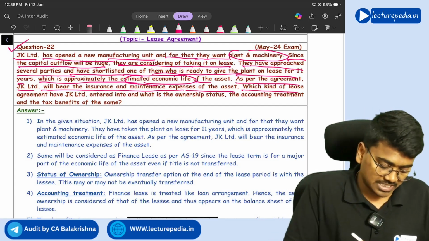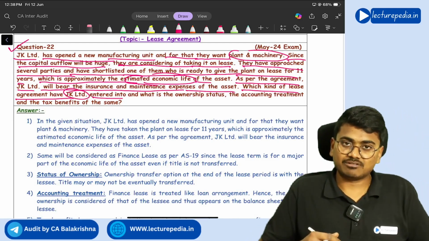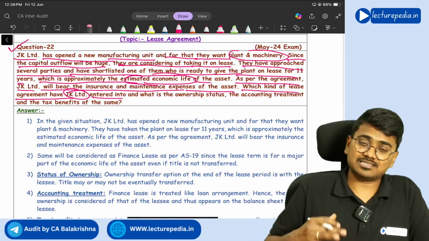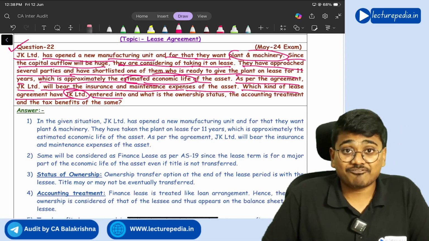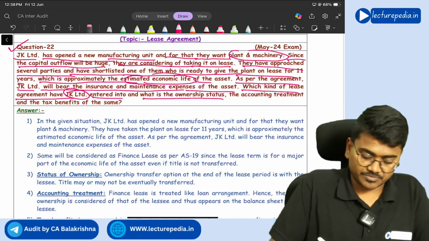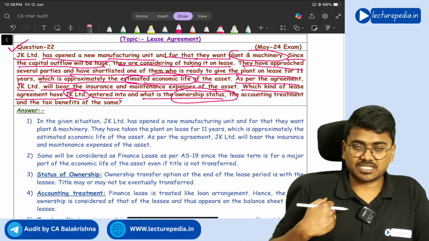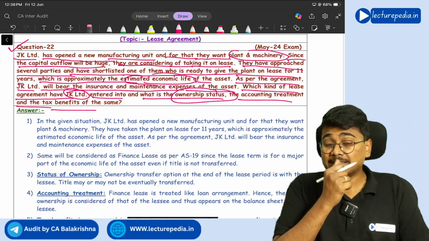Which kind of lease agreement have JK Limited entered into? Since this lease agreement covers almost the complete useful life of the asset, and maintenance and everything is done by JK Limited only, you can call this a finance lease, right? And what is the ownership status? The ownership status lies with the lessee himself, JK Limited itself. Accounting treatment and tax benefits of the same.